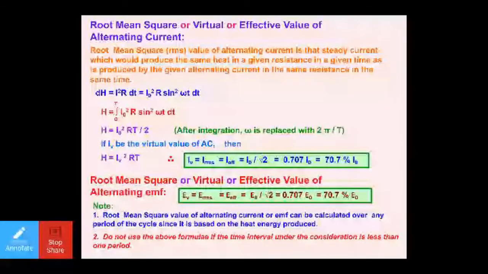But if you remember, when we were talking about the mean value or the average value, we were taking it for half the cycle, T by 2. So this particular thing can be taken for any cycle, whereas for mean value or average value, we need to take it as T by 2, right? So these are a few points which you'll have to keep in your mind.